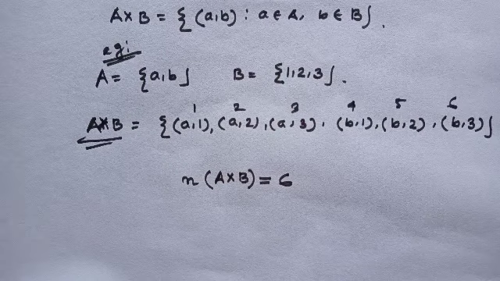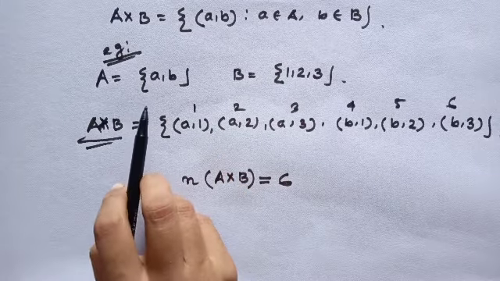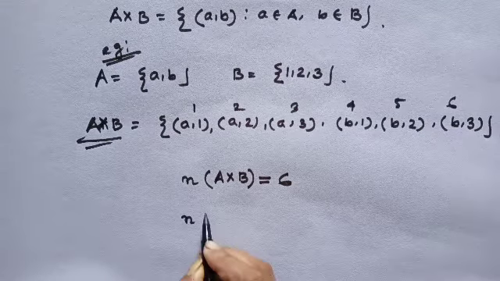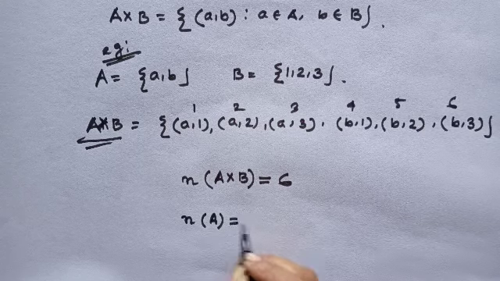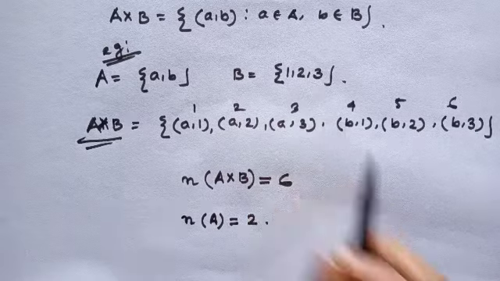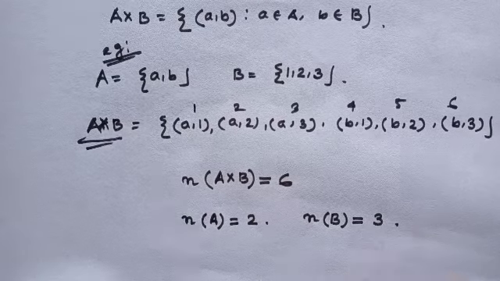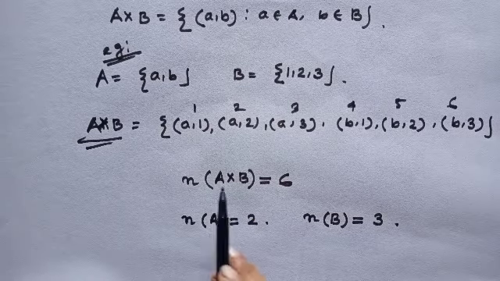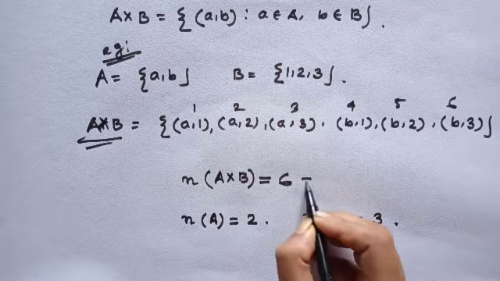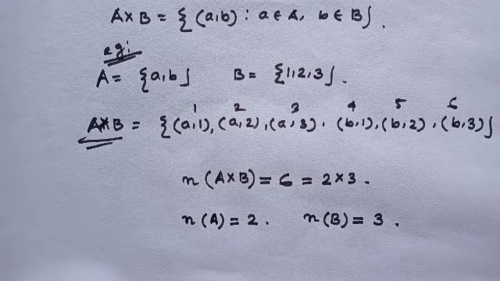The number of elements of A cross B equals 6, which is equal to, let's see, the number of elements of the original set A, n of A, equals 2, and the number of elements of the set B, n of B, equals 3. And observe that n of A cross B equals 6. This is equal to 2 into 3. Have you understood?